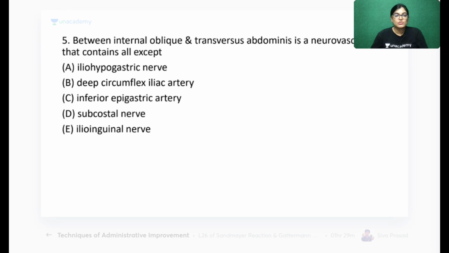So all of the following structures lie in this plane between transverse abdominis and internal oblique, except which of the following structure is not included exactly in the plane of internal oblique and transverse abdominis. Iliohypogastric, deep circumflex iliac, inferior epigastric, subcostal, and that of ilioinguinal nerve. Your time begins now. 5 options are there. Mark the correct answer.